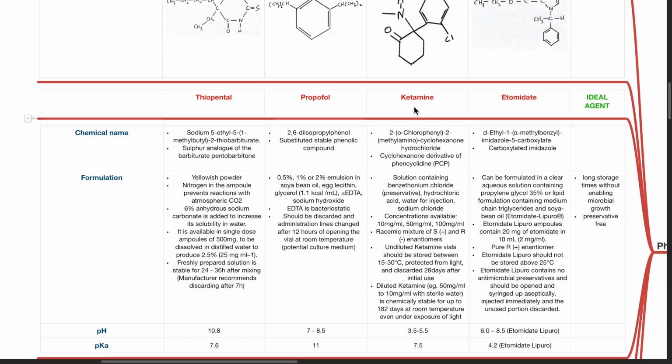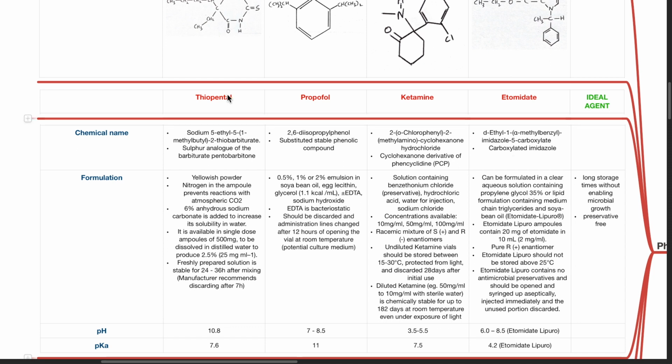For ketamine, it is 2-O-chlorophenol 2-methylamino cyclohexanone hydrochloride. Ketamine is a cyclohexanone derivative of phencyclidine. Etomidate is D-ethyl 1-alpha-methylbenzyl imidazole 5-carboxylate. Etomidate is a carboxylated imidazole.